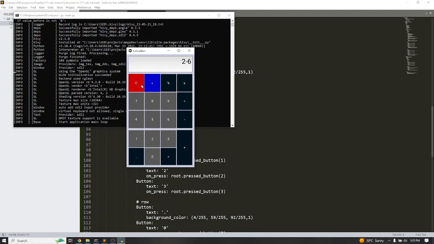A -4. If you clean this and you do maybe 8 plus what? 6, you should see a positive 14. You can only do that if you hit this equal sign, and then it will be evaluated for you. So that is what we want to do in this particular video.